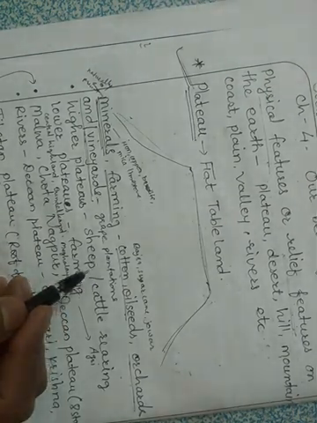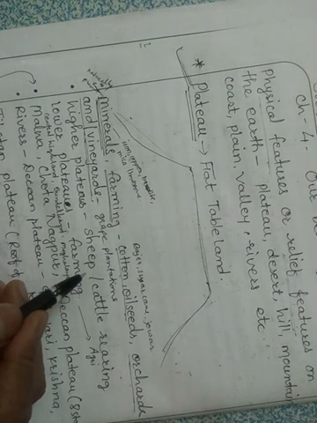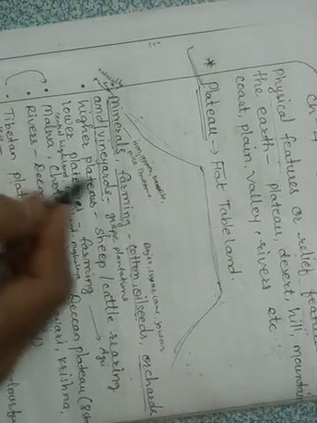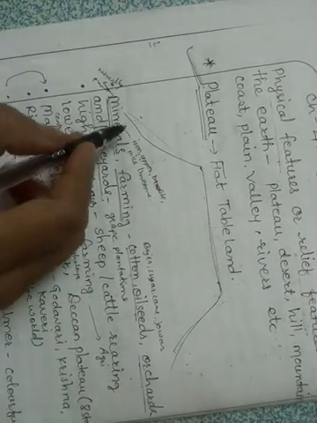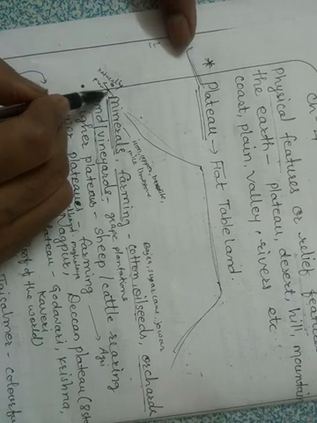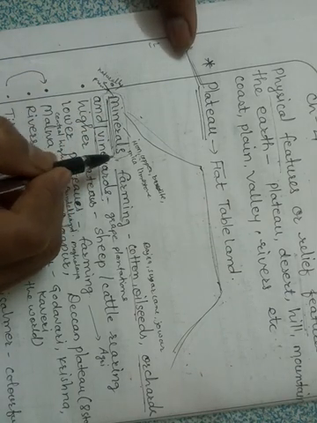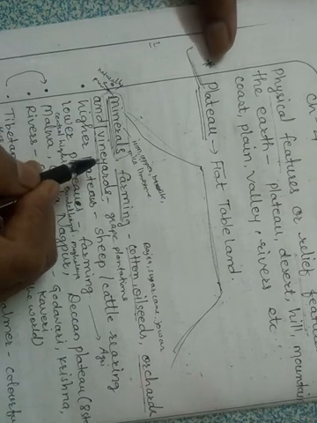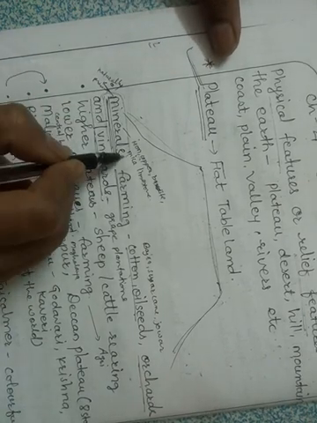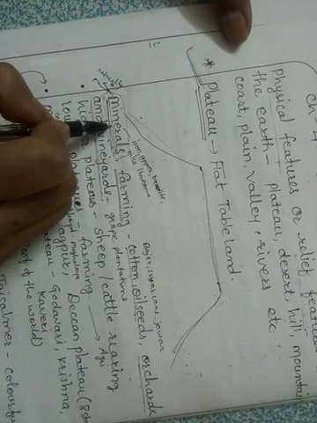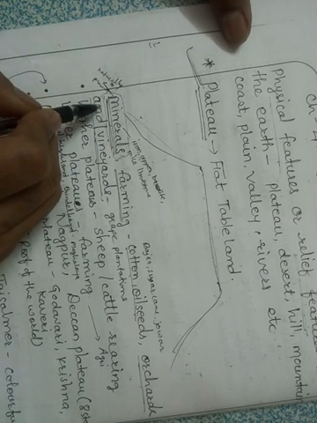So what can we say about the features of plateaus? In short we will see. The most important thing is plateaus have rich deposits of minerals. Now what are minerals? Minerals are the naturally found substances in the soil.